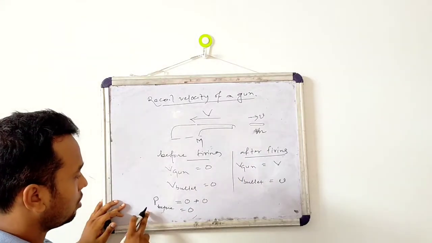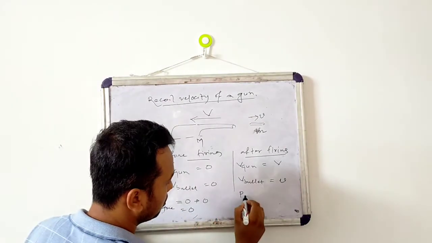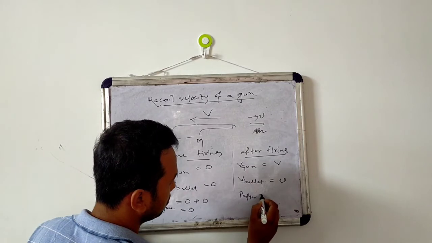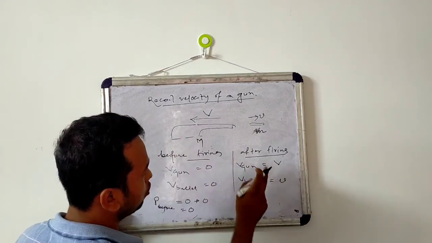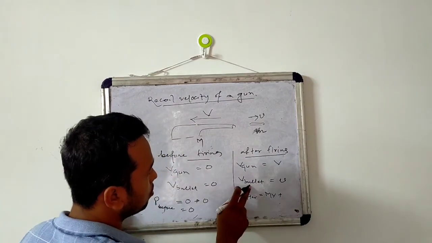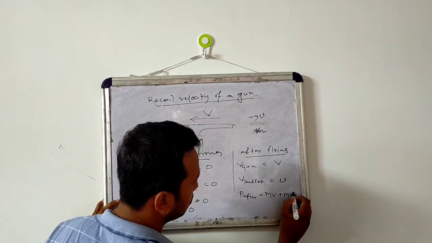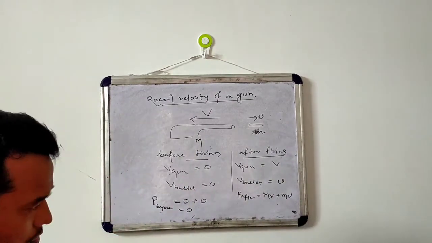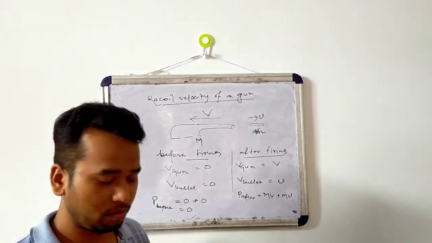So before firing momentum is 0, but after firing momentum of the gun is M into V plus momentum of the bullet small m into small v. ठीक है?